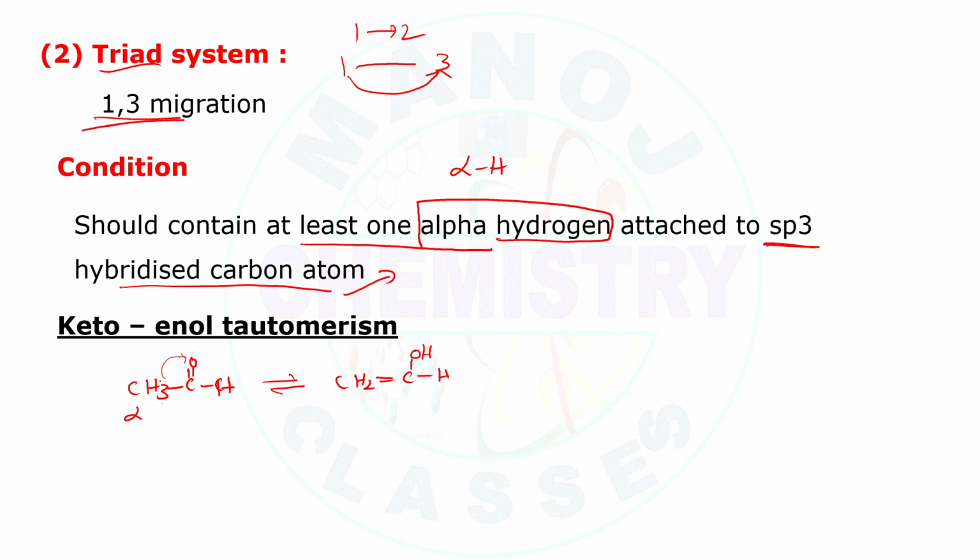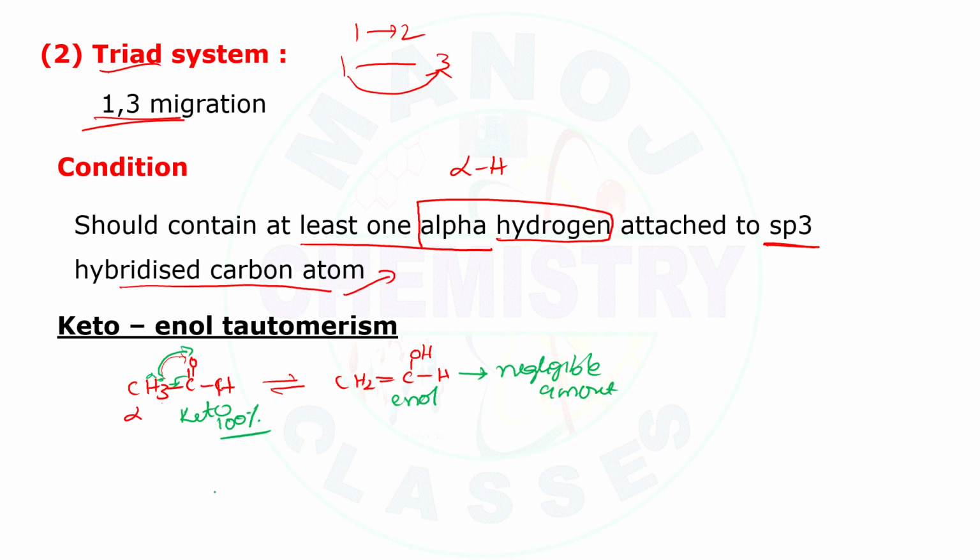This acidic hydrogen will be migrated to here, and this bond will be migrated to here. As a result, this one will be the keto form and this one the enol form. Here the enol content will be a negligible amount, whereas the keto content is 100%. Why it is negligible, why it is 100%, and when there will be more enol, the order and the reasons we will discuss in the coming slides, don't worry.